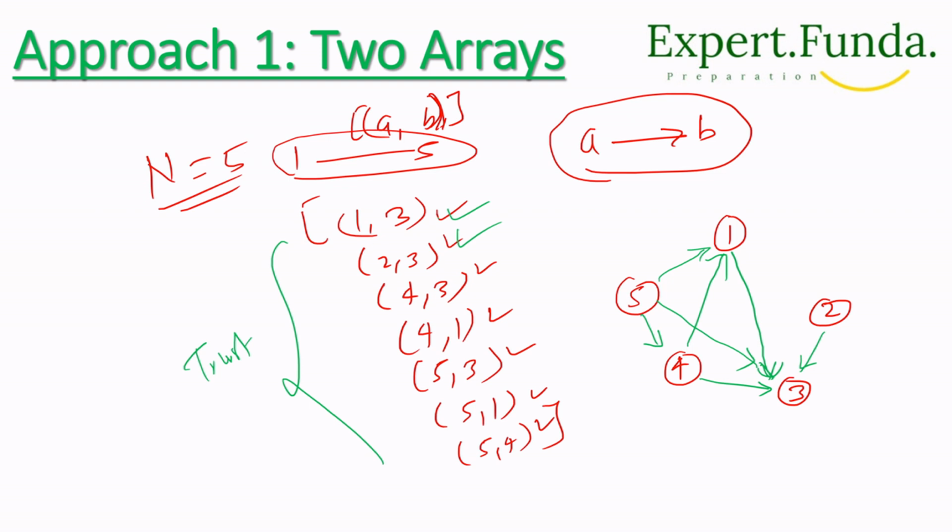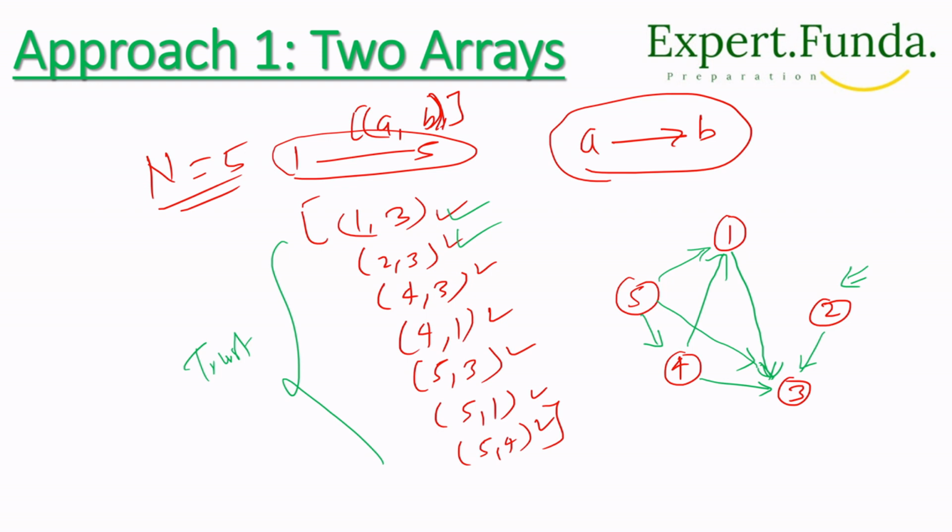For each trust we have made a graph, and based on this graph, as you see, everyone is trusting each other. But as you see here, 2 is not trusting anybody. 2 is not trusting anybody in this example, so we can say 2 is our judge.